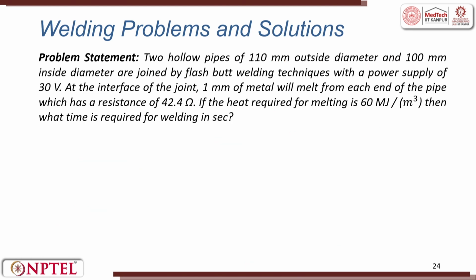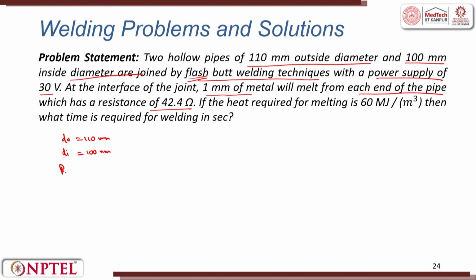Next problem says a hollow pipe, 110 millimeter outside diameter and 100 millimeter inside diameter. That means we have been now given the outside and the inside. So, the outside here is 110 millimeters and the inside is 100 millimeters. These are joined by flash butt welding technique with a power supply of 30 volt. Flash butt welding means it is a resistance welding. At the interface of the joint, 1 millimeter of metal will melt from each end of the pipe, which has a resistance of 42.4 ohms.